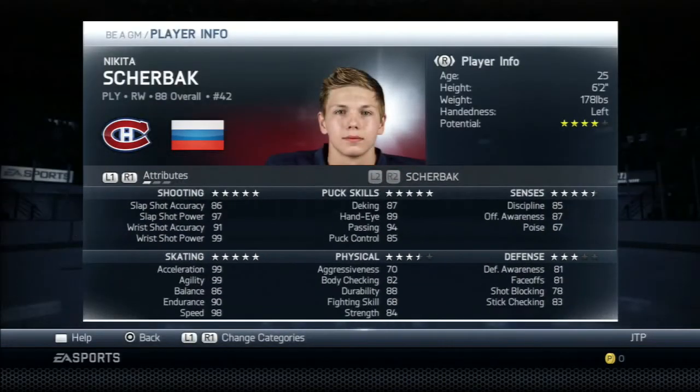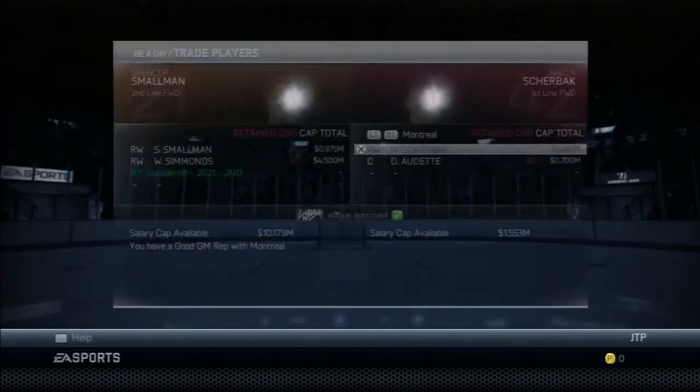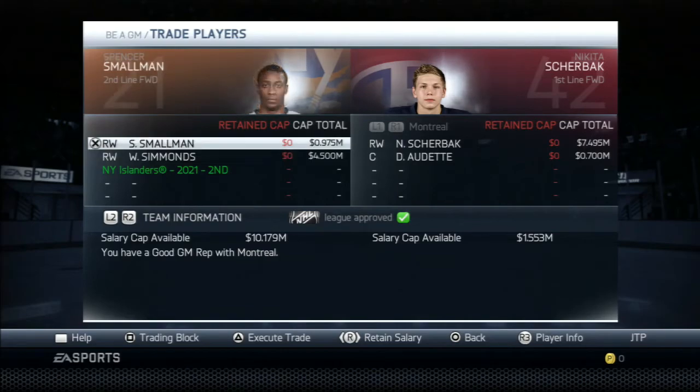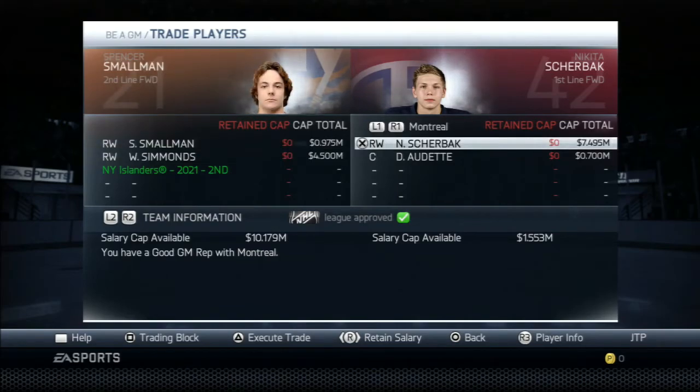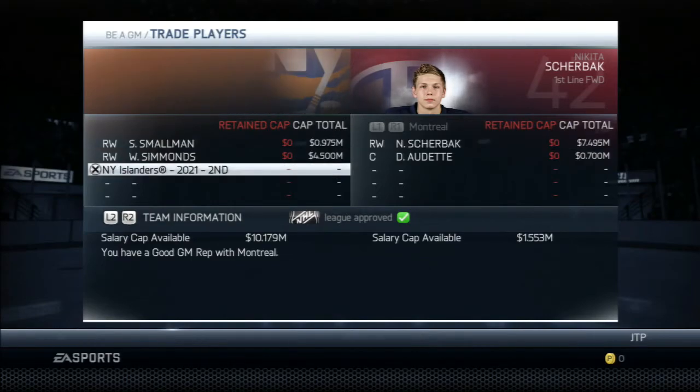And that's what you gotta look at: Nikita Sherbak. He's just better than Smallman, I think. Other than the defensive and physical category, he's just better. And ultimately, I think this is something that's going to help us win the cup. Overall, we need a playmaker. All we have in the top six for playmaking is Ryan Strome. So this is really going to help us.